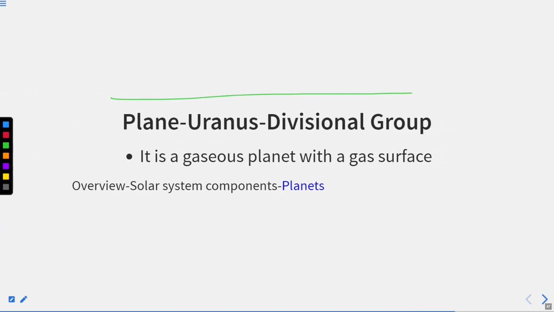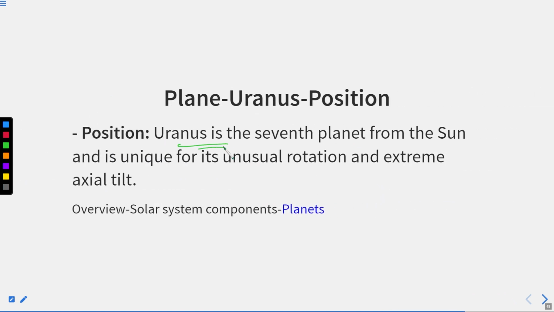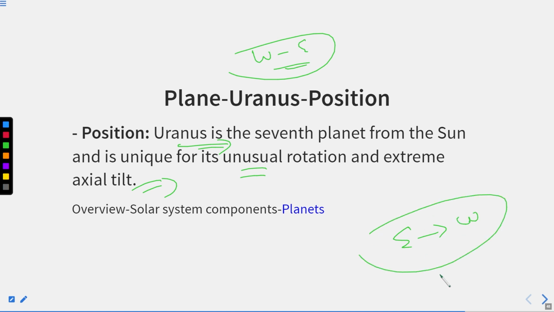Okay. Thereafter, we have Uranus. It is a gaseous planet with a gas surface. It is the seventh planet from the Sun and it's unique for its unusual rotation and extreme axial tilt. Mostly planets revolve west to east, whereas Uranus revolves east to west.